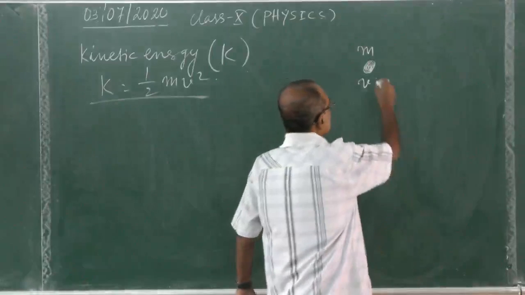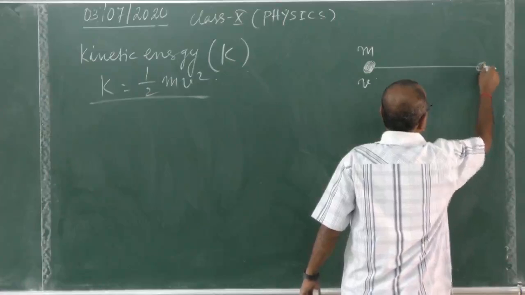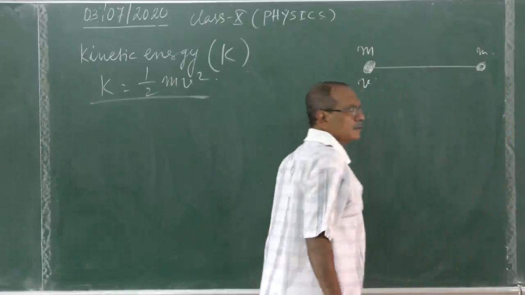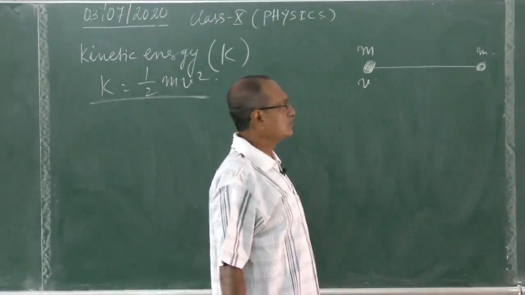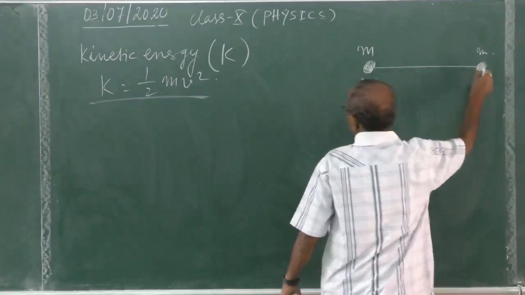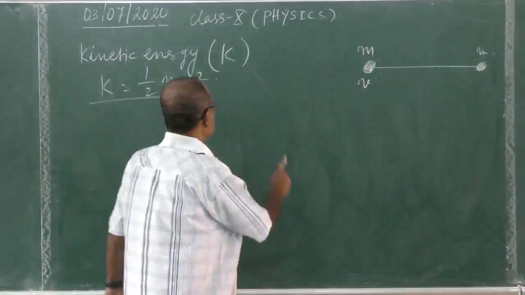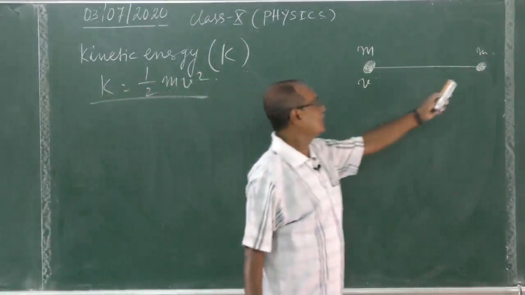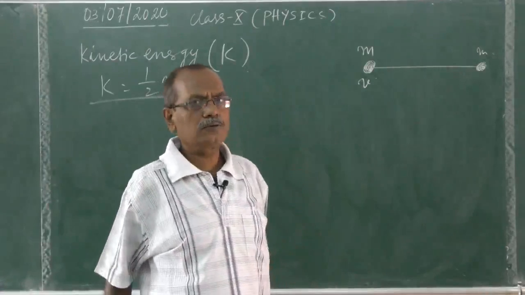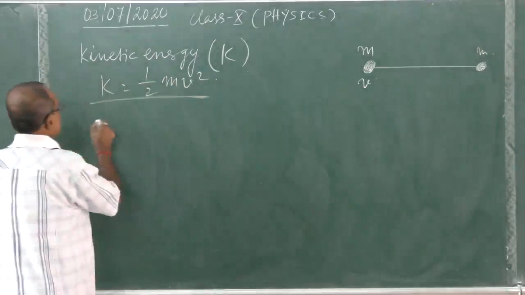So what happened is that the body will move some distance and it will stop. For that there is some retardation. So therefore the final velocity will be how much? 0. Therefore the final velocity will be 0. So acceleration is equal to, then,